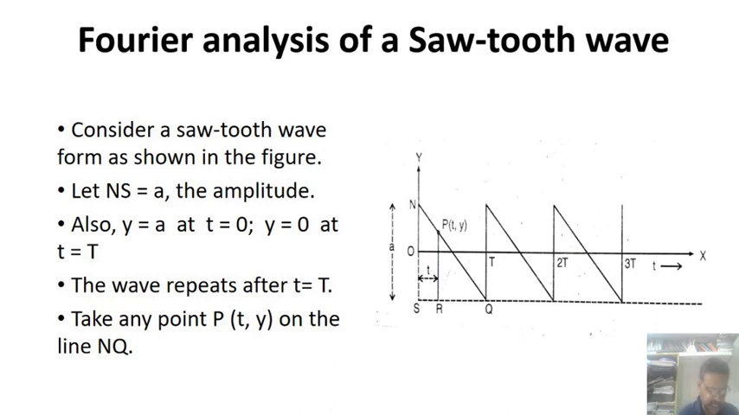Now we are going to explain the Fourier analysis using a sawtooth wave. Consider a sawtooth waveform as shown in the figure. Here NS is equal to a, that is the amplitude, from here to here. Also y is equal to a, that is also the amplitude line. At time t equal to 0, y is equal to 0.